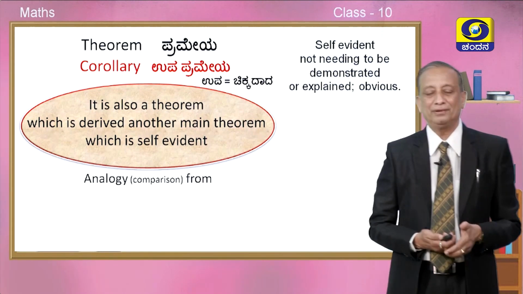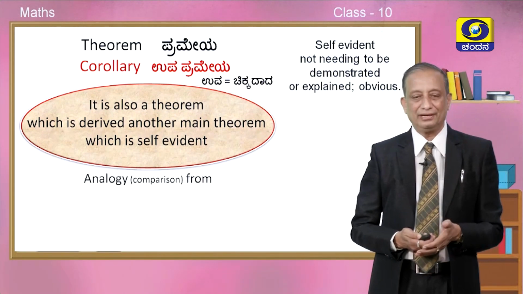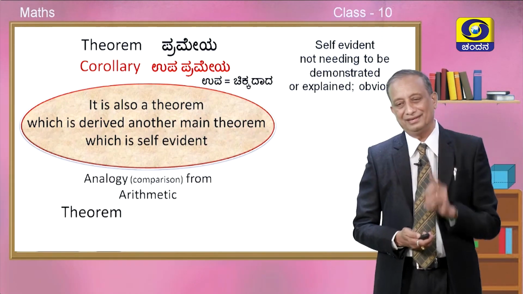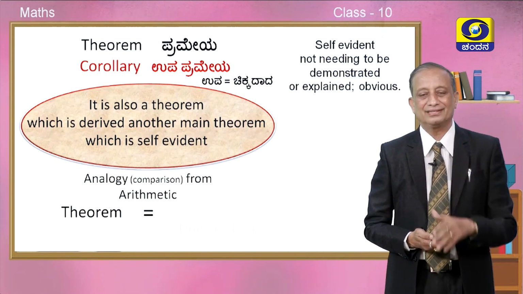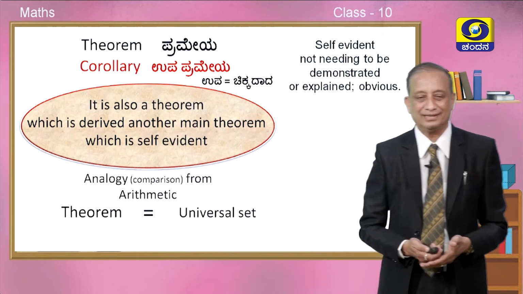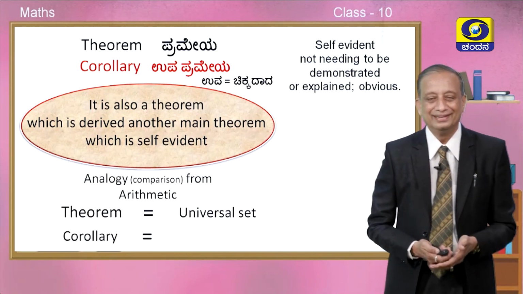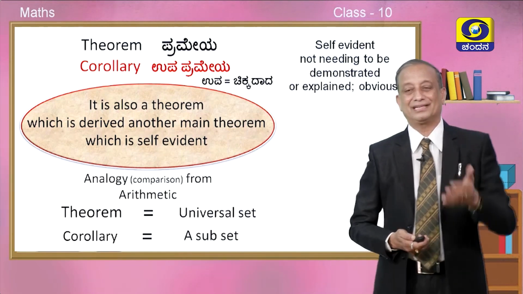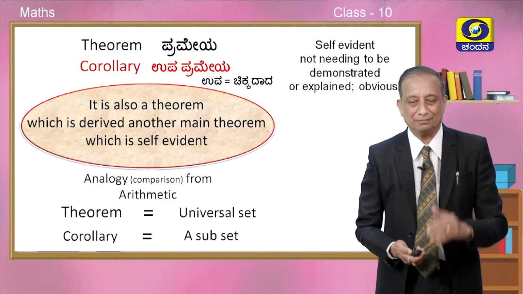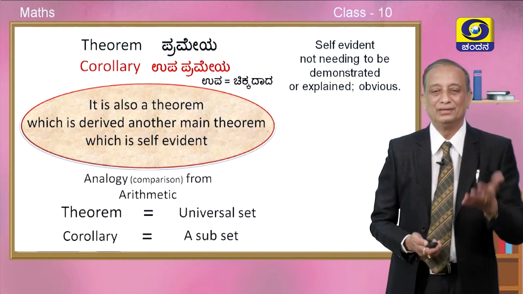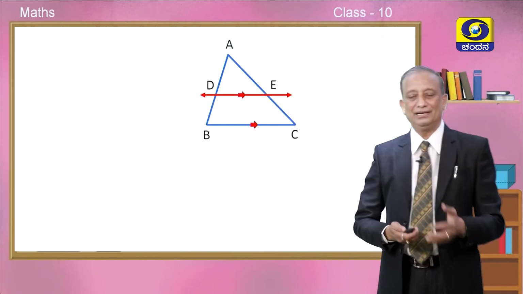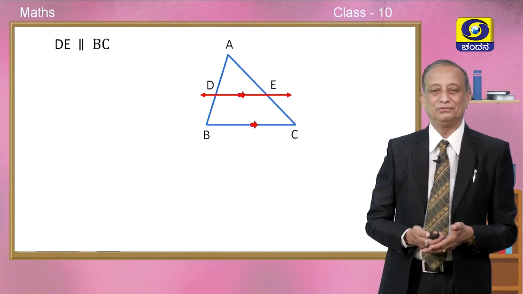If you want to compare the word corollary with something from arithmetic, shall we put it like this, children? A theorem can be compared to a universal set, whereas a corollary can be compared to a subset of it. So, such a thing will be called a corollary. A subset is equivalent to the term corollary. Okay, having understood the meaning of the term corollary, we will start.